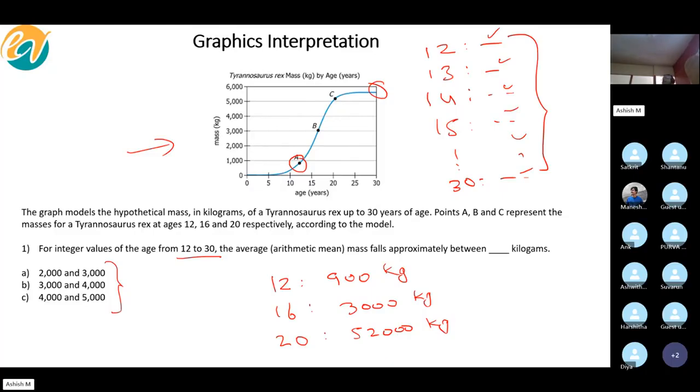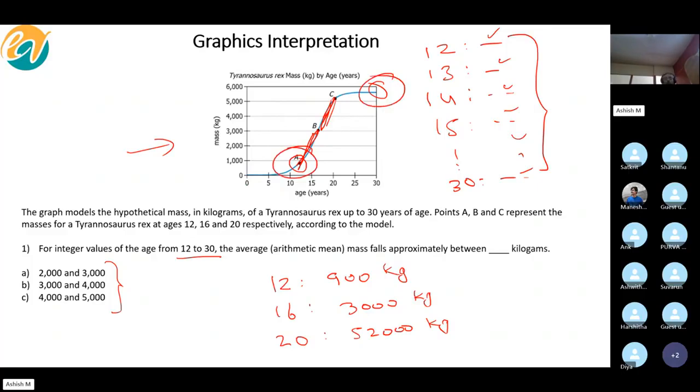Take the middle value of the average mass and then multiply by 5. So basically 12 to 16 take 2000 into 5. Then 16 to 20 take 4000 approximately into 5. Then 5,300 into 10. Sure, you could do that. Yes, absolutely. So first term plus last term divided by 2 will actually work for each of these parts, because it's almost a straight line. But you cannot do it for the whole range because it's a completely uneven curve.